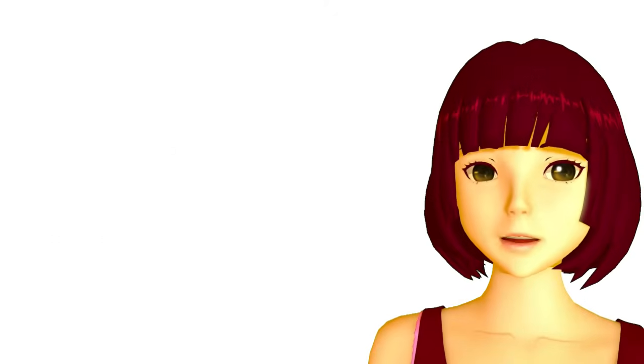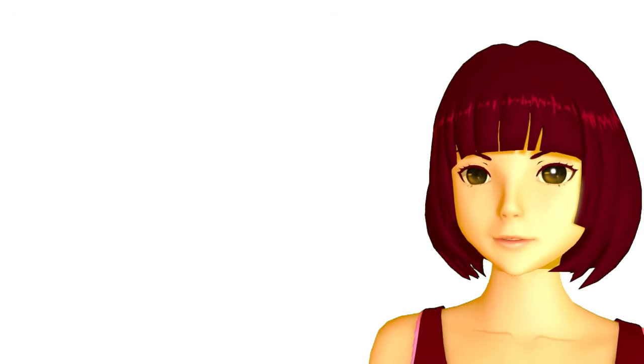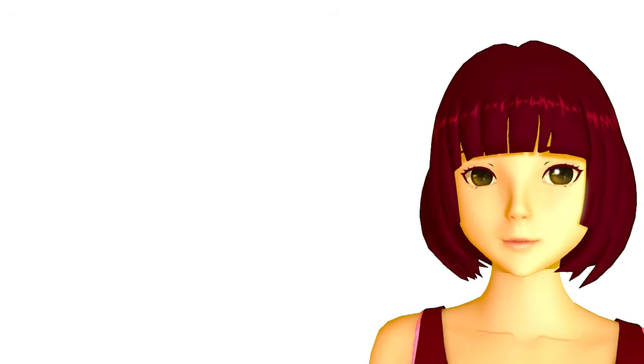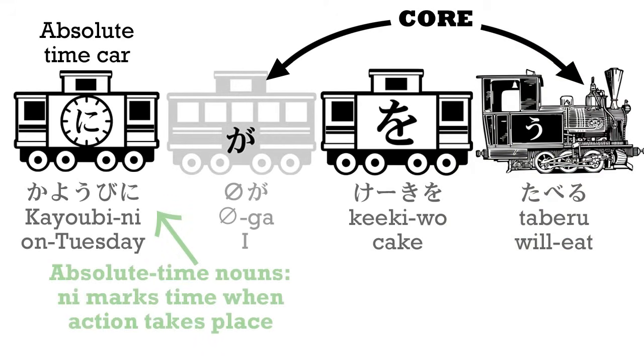However, when we have an absolute time expression, an expression which is not relative to the present, such as Tuesday or 6 o'clock, then we have to use ni. Tuesday is kayobi, and we may say kayobi ni keiki wo taberu. On Tuesday, I will eat cake.